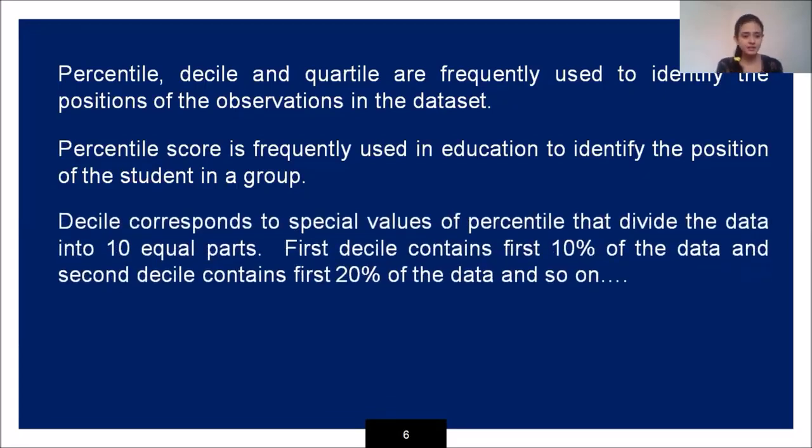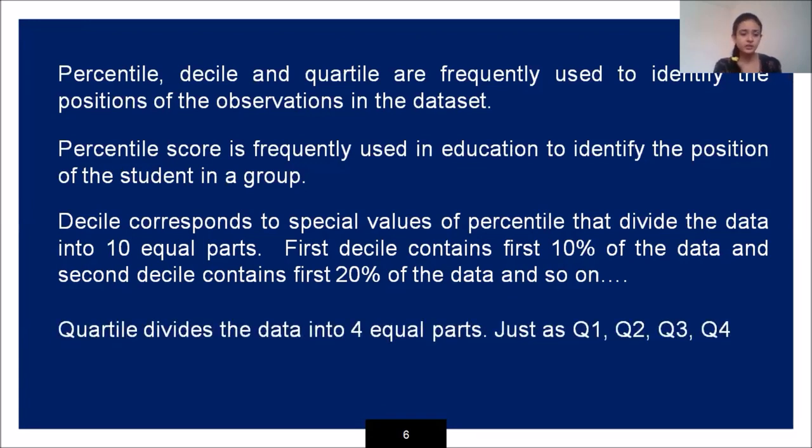Next comes the decile. Decile corresponds to the special values of percentile that divide the data into 10 equal parts. That's why it is called the decile. The first decile contains the first 10% of the data, and the second decile contains the first 20% of the data, and so on. As we move on like that, 30%, 40%, 50% will be there. So decile means dividing the whole data into 10 different parts.